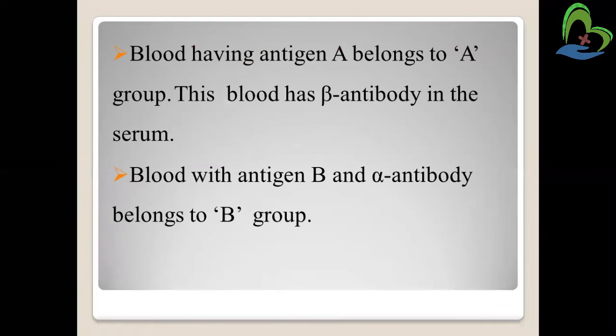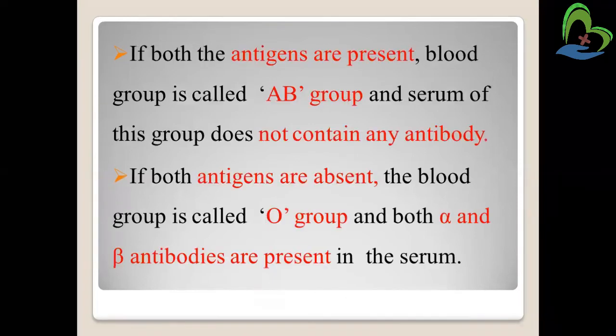Blood having antigen A belongs to group A, and this blood has B antibody in the serum. So group A has antigen A and antibody B. Blood with antigen B and antibody A is called group B. If both antigens are present, the blood group is called AB.